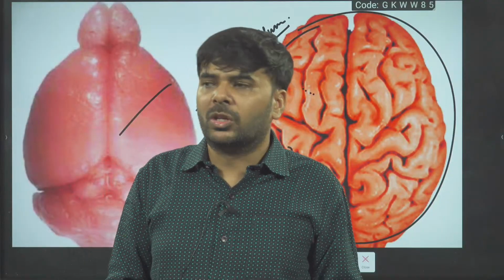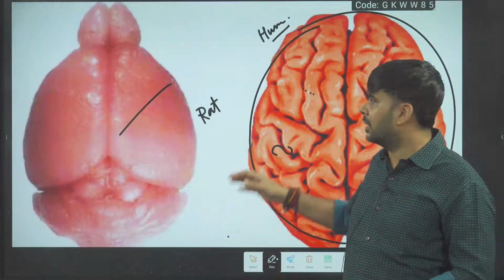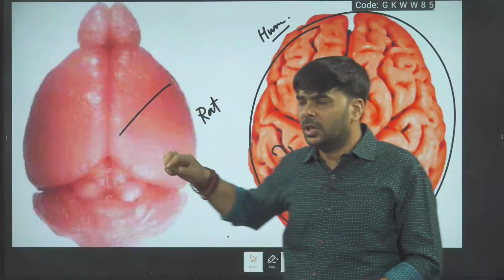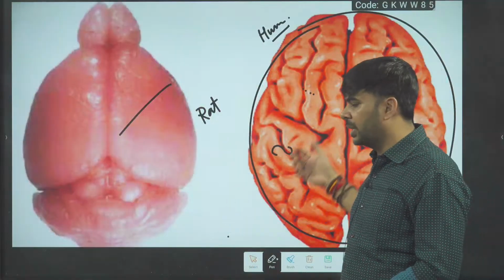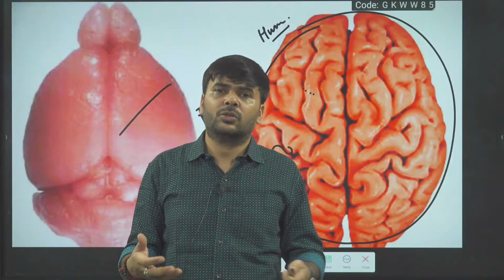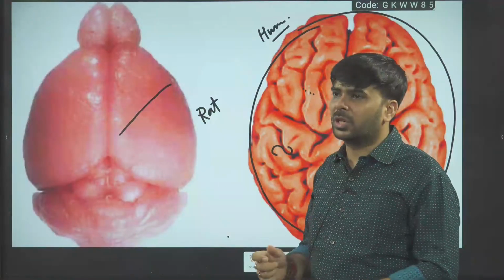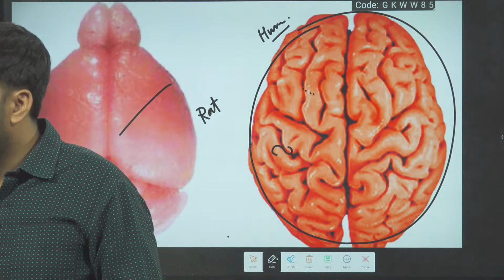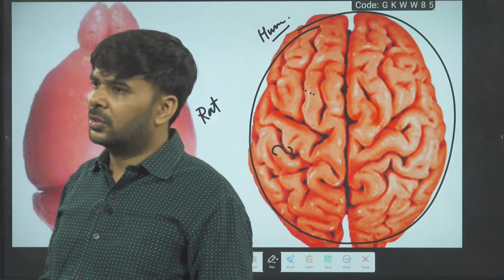Human, no doubt. Humans are more intelligent, not only because we evolved; our brain is more advanced. Our brain has more surface area due to more ups and downs. More ups and downs, more neurons, more advanced we are. Our cerebrum is well developed compared to other animals. More developed means more work, more functions it is performing. That's why we are more advanced. I think that's clear. Fine, Sanskar.